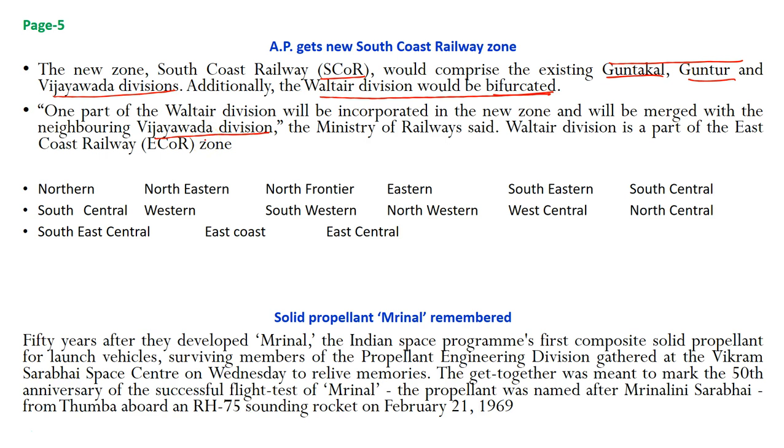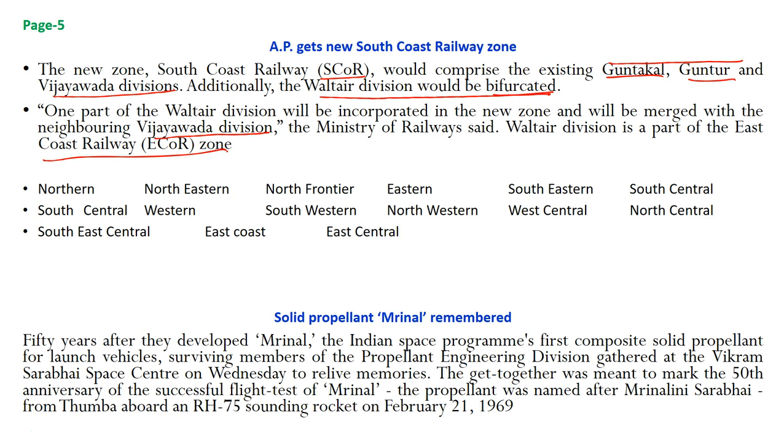So, the part which would be carved out of Waltair division would be merged with Vijayawada division, and the remaining part would have its new divisional headquarters at Rayagada. That also you should remember. And this would be part of the existing East Coast Railway. Waltair is part of East Coast Railway, that is written here.